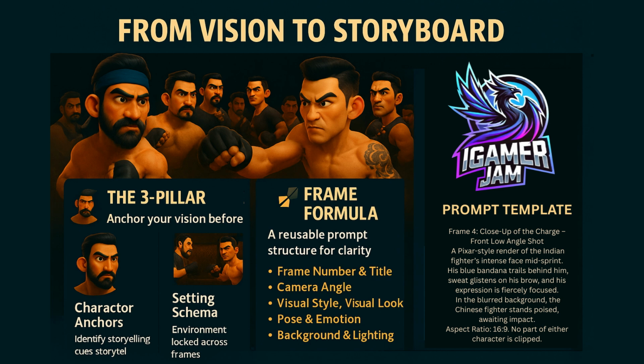Now, before we jump into prompting ChatGPT, we need to get clear on one thing: our creative foundation. I call this the 3-pillar prep, and honestly, this part sets the tone for everything that follows. First, we start with character anchors. Give your characters distinct visual identities: nationality, fighting style, body types, scars, gears, even tattoos. These aren't just visual choices, they are storytelling cues.